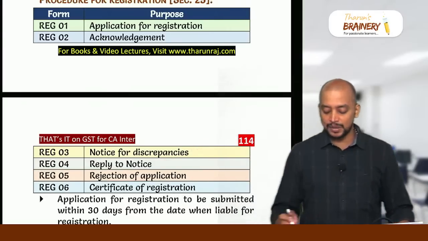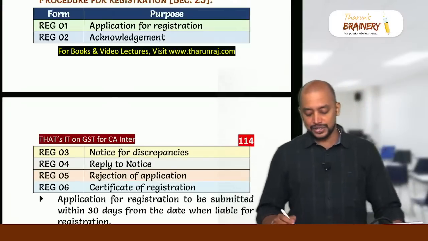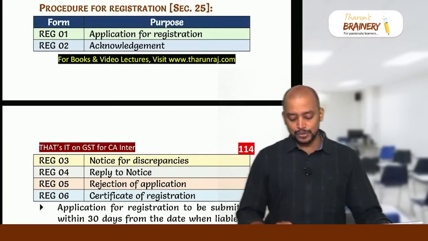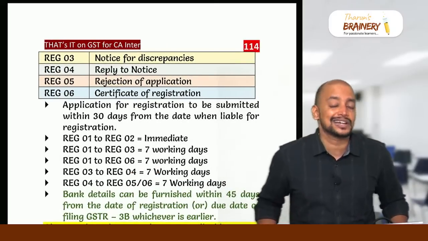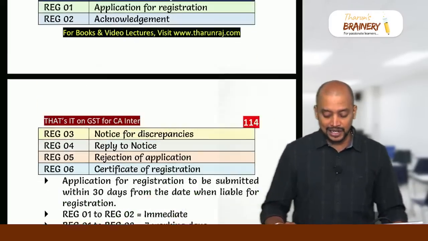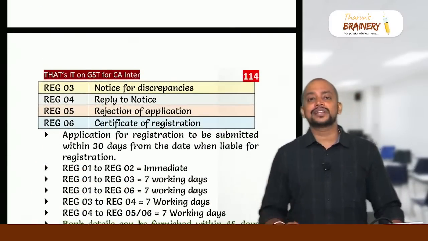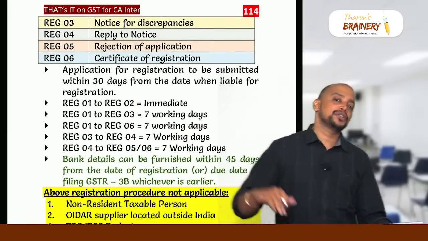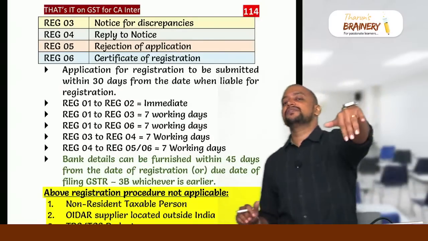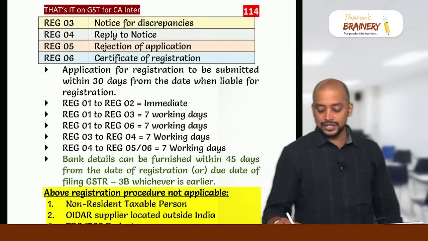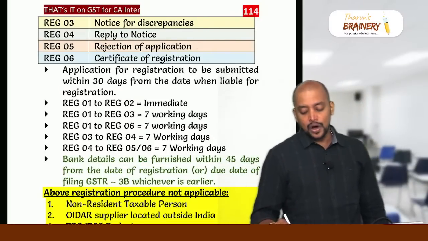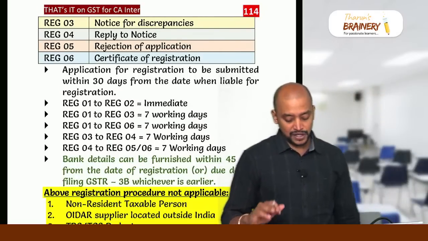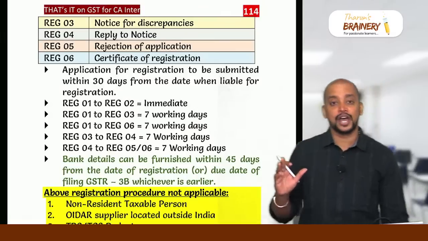So what is the time limit within which notice or registration is to be given? Once we make the application for registration, within 7 working days either a notice is to be given or certificate of registration is to be given, otherwise registration is deemed to be granted. If they give a notice, we need to reply within 7 working days, and thereafter within 7 working days they need to either reject the application or give the certificate of registration. If neither rejection nor certificate is given, then also registration is deemed to have been granted.